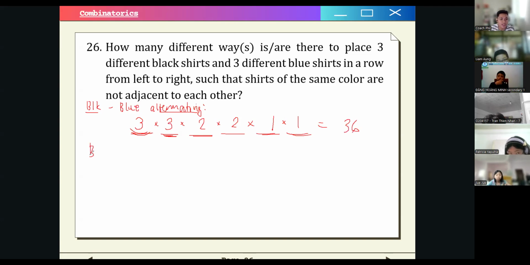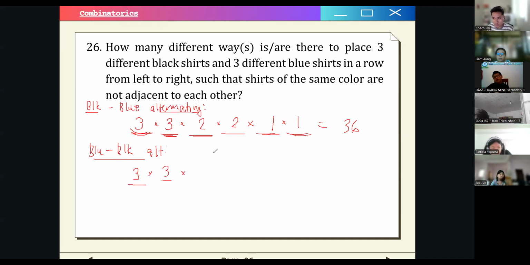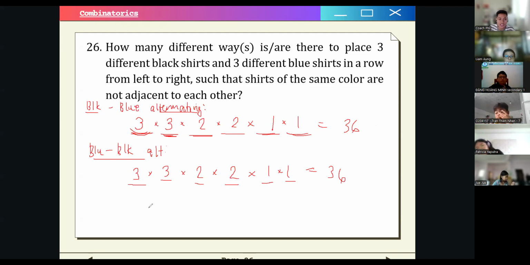But we also have another case wherein we start with blue, then black, alternating. It should be the same, right? If we start with blue, we have three shirts to choose from. Then black, three shirts to choose from. Then blue again, now that we used a blue shirt, we have two options. And for black, again we have two. And the final two shirts are the last shirts for each color. So it's also 36. So it's 2 times 36, which is 72.